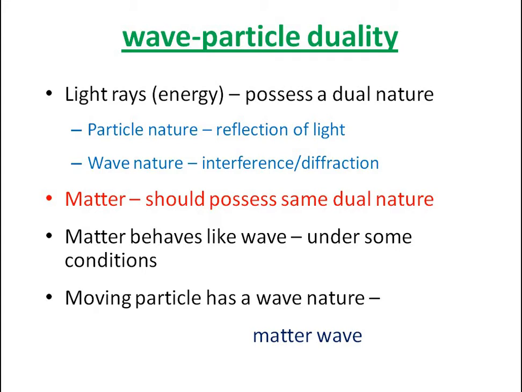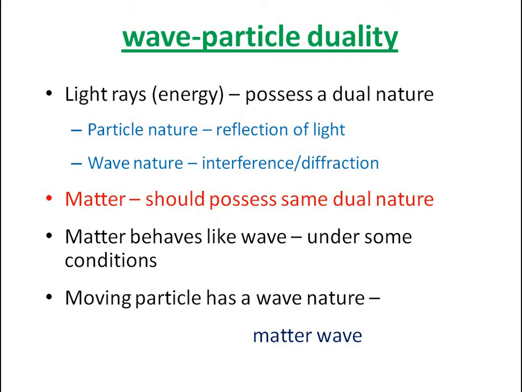And interference and diffraction, these phenomena of light, are explained using the wave nature of light. So light rays possess a dual nature. Depending on the problem, we will consider the wave nature or the particle nature.